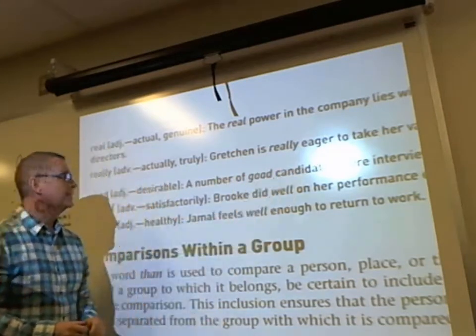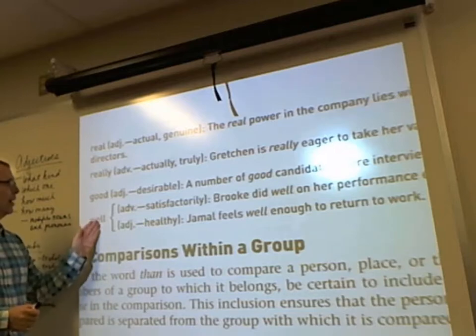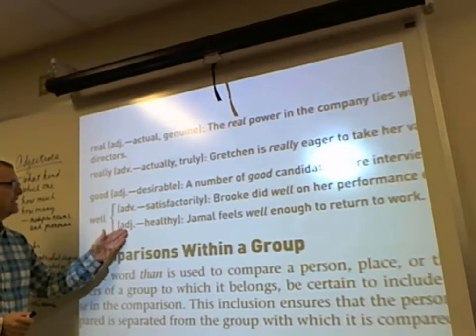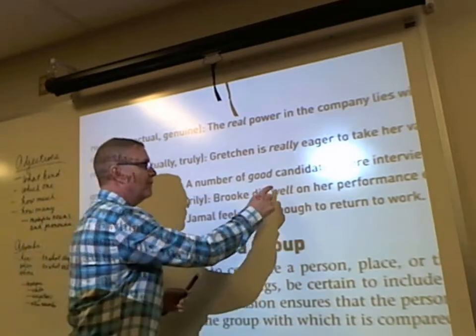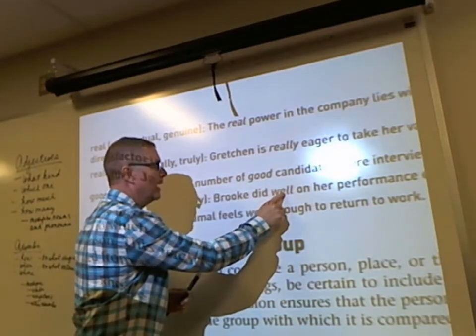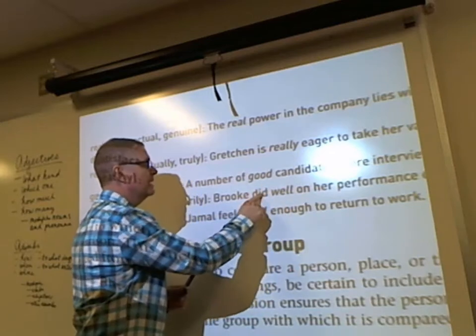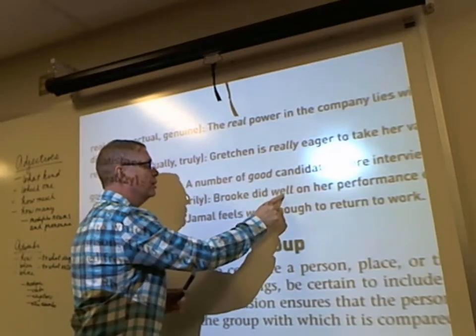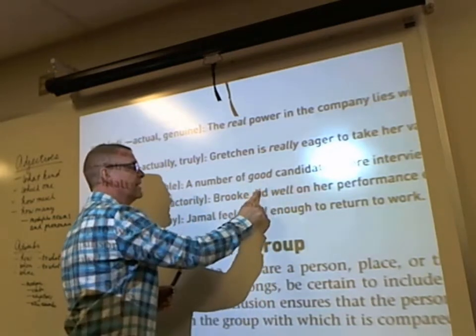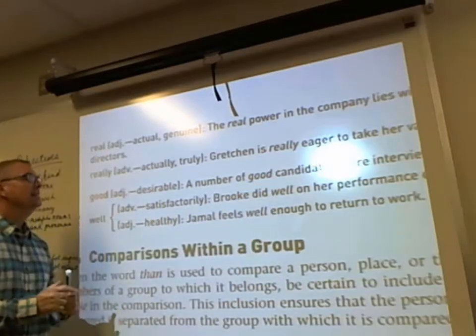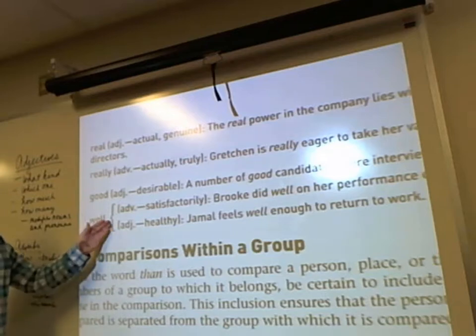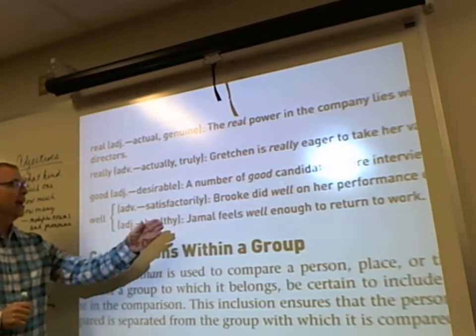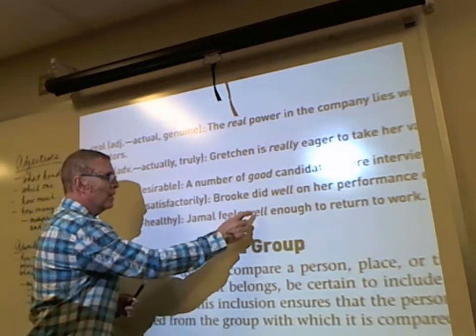So this particular word well modifies the verb did. How did Brooke do? She did well. So well is an adverb that modifies the verb did, meaning satisfactorily. But it can also be used as an adjective meaning healthy. So now the word well follows a linking verb, feels. Jamal feels well, as an adjective that functions as a complement that refers back to Jamal.